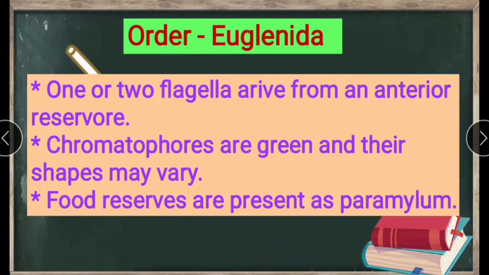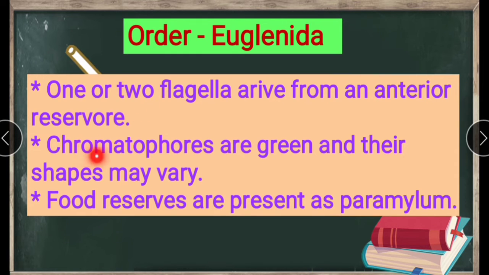Next, order Euglenida. One or two flagella arise from an anterior reservoir. We see one or two flagella in the anterior portion.